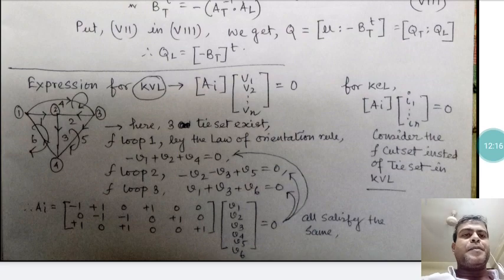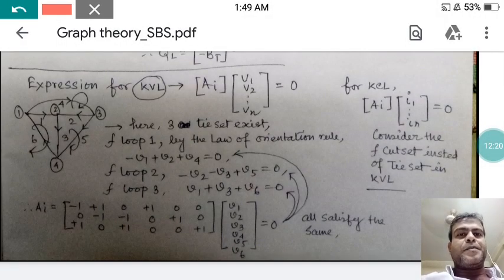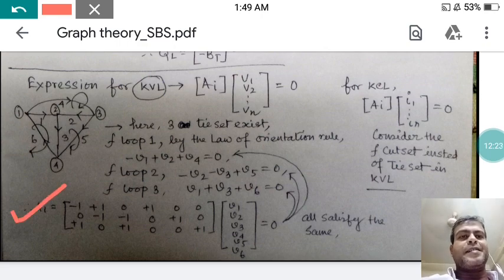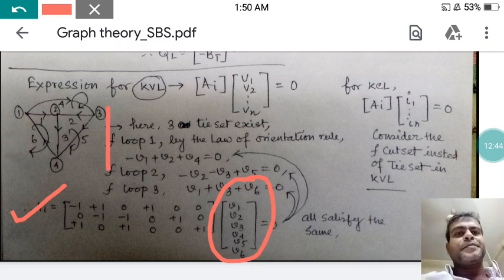First of all, I have to get the incidence matrix of that particular network structure. According to the tie set I can easily calculate, or normally I can calculate, the incidence matrix. All the branches are taken in the form V1, V2, V3, V4, V5, V6. Why? Because in total 6 branches are there, so 6 branch voltages are there. So what KVL says is that the matrix A dot V must be equal to 0.